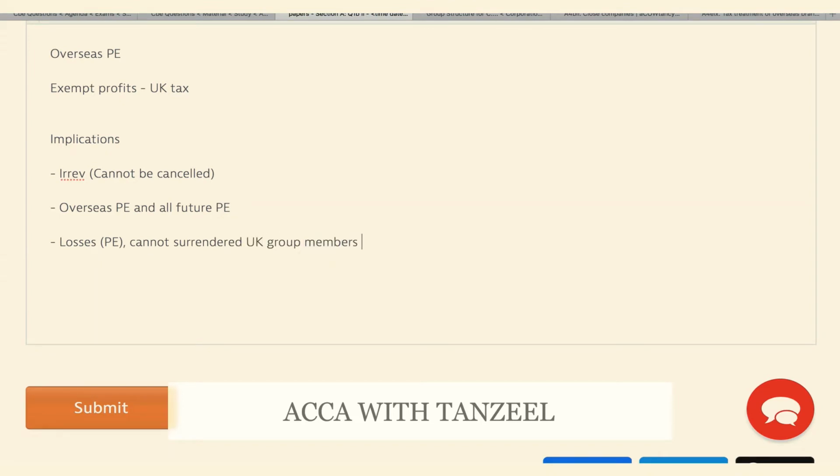So if it is a loss-making overseas permanent establishment, it's better not to make the election so that we can surrender the losses to our UK group members. However, if it is a profit-making permanent establishment and the tax in the overseas country is less, then it's sensible to make this election because you would be paying less tax overall.